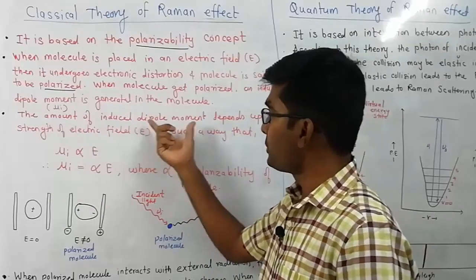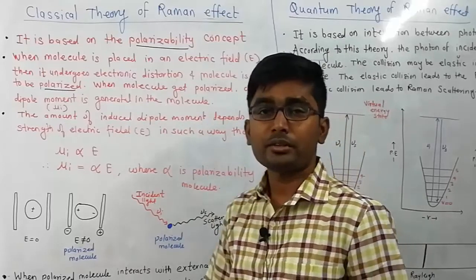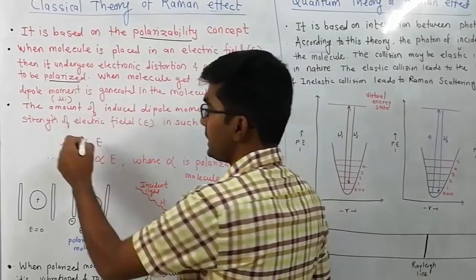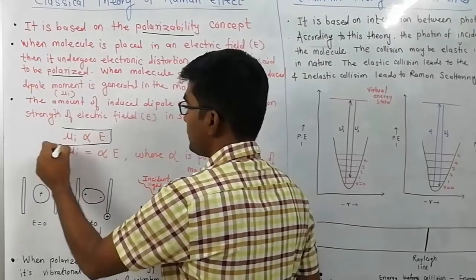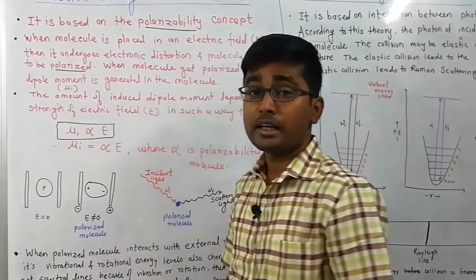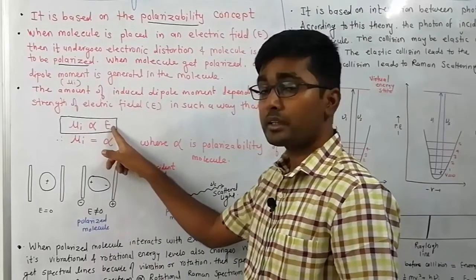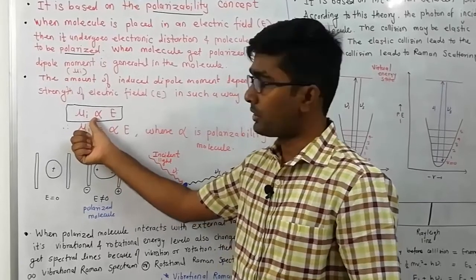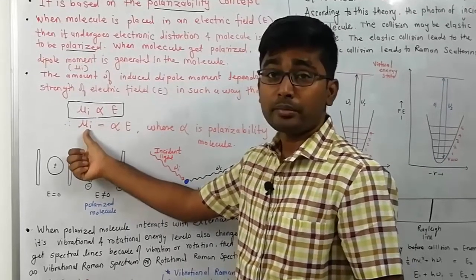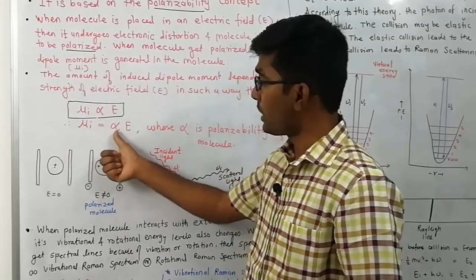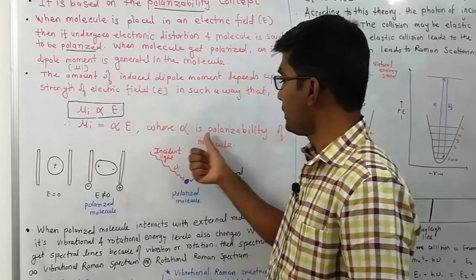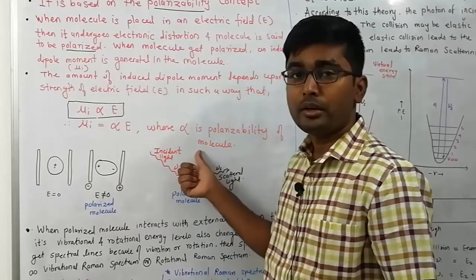The amount of induced dipole moment depends on the strength of electric field E. So in this case, this induced dipole moment mu I is directly proportional to the electric field strength. If we remove the proportionality sign, then we get induced dipole moment mu I is equal to alpha into E, where alpha is called the polarizability of the molecule.